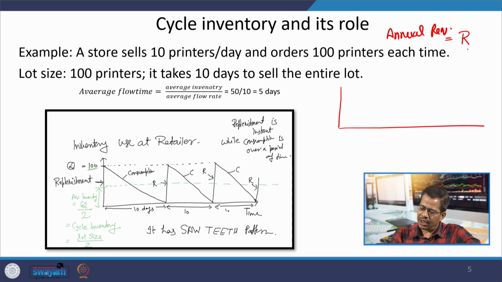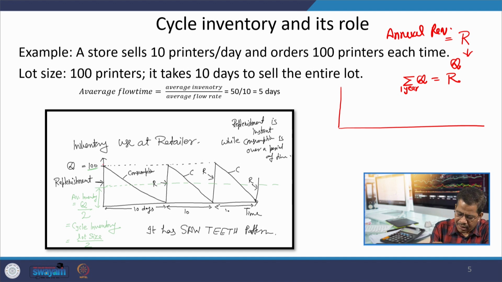You have divided R into Q quantities, and the sum of Q in 1 year equals R. You are placing some n number of orders in a year, every time of Q quantity, and the sum of those Qs equals R.